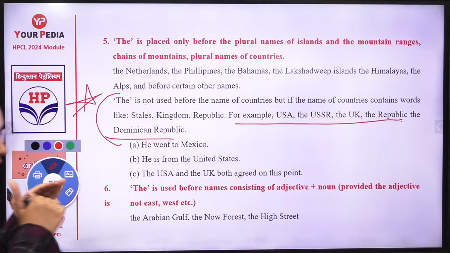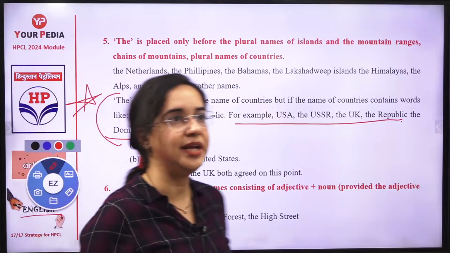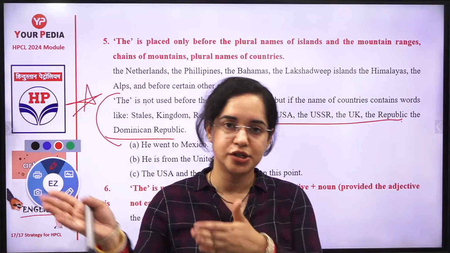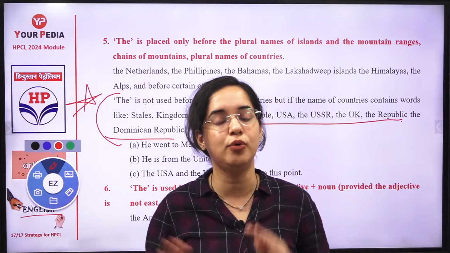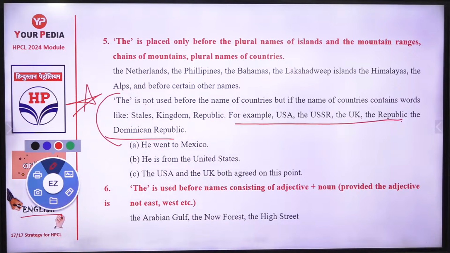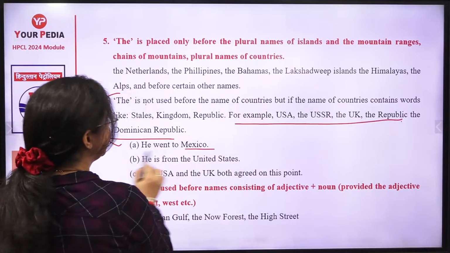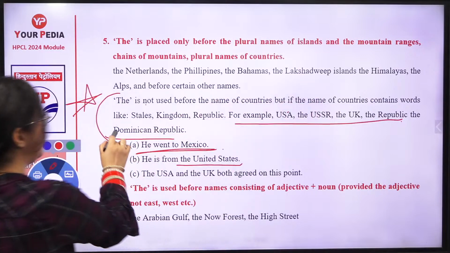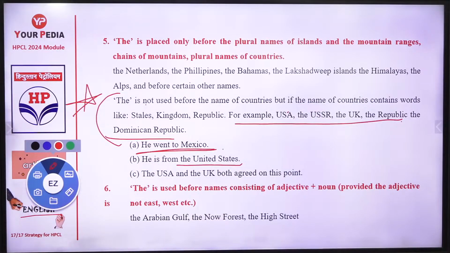Whenever you're learning it, take your pen and paper ready and keep noting down which pointers are important and which are not. So during the revision, it becomes very easy for you while completing a topic, right? Next, like with Mexico, it is already mentioned. The names of countries we don't mention, but with USA, UK, Republic, Dominion, we use the article "the" with it.